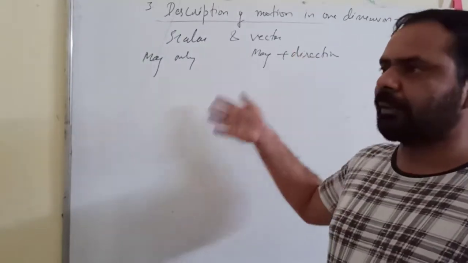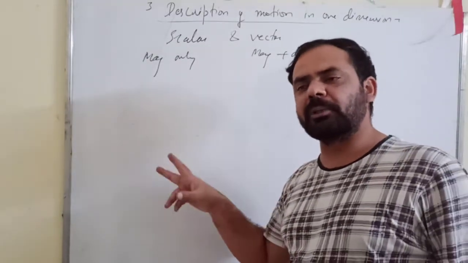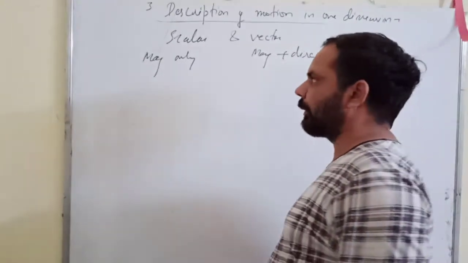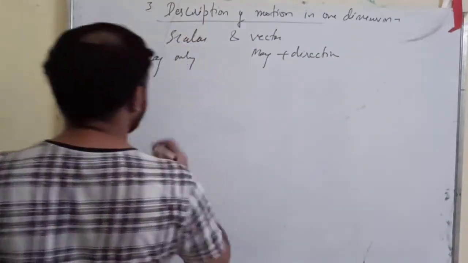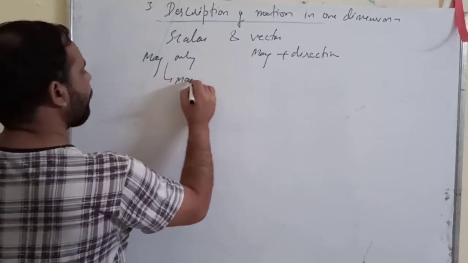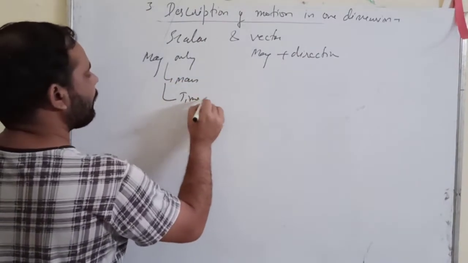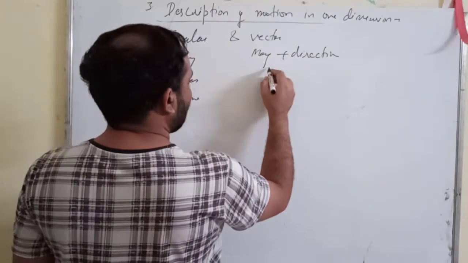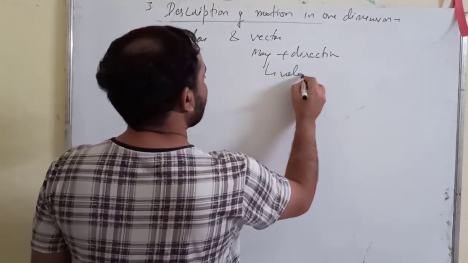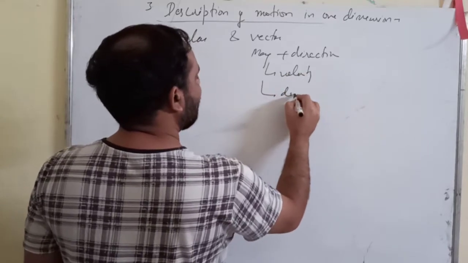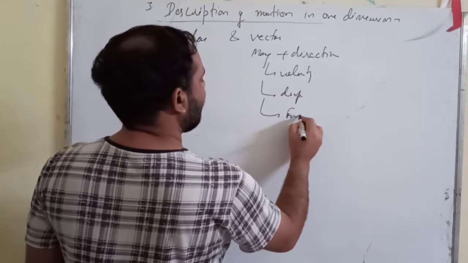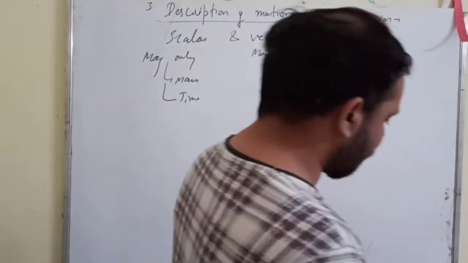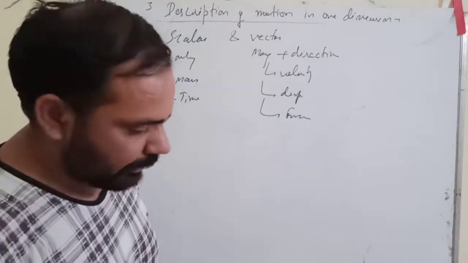And if to express a quantity you need both things, magnitude as well as direction, then it is a vector quantity. Scalar quantities are like your mass, your time, there is no direction for mass also. Vector quantities are like velocity, your displacement, your force, and so many others also. So these are called scalar and vector quantities.